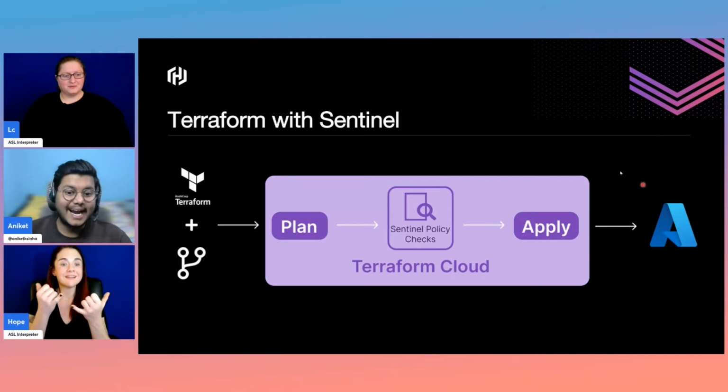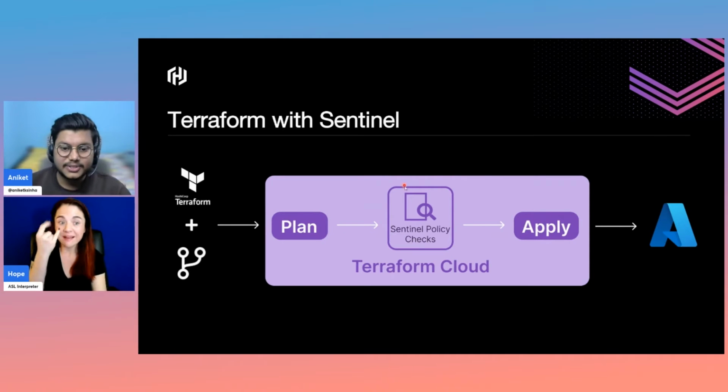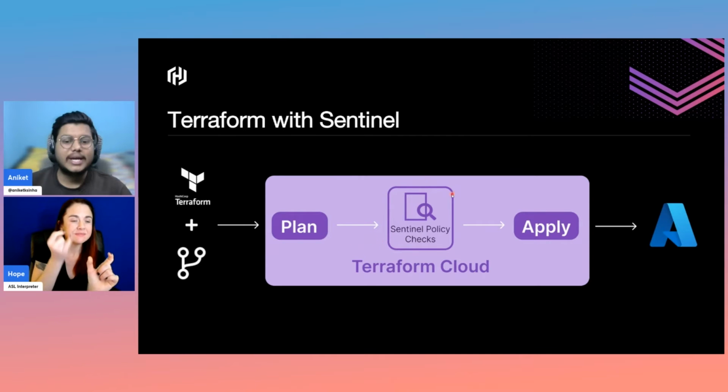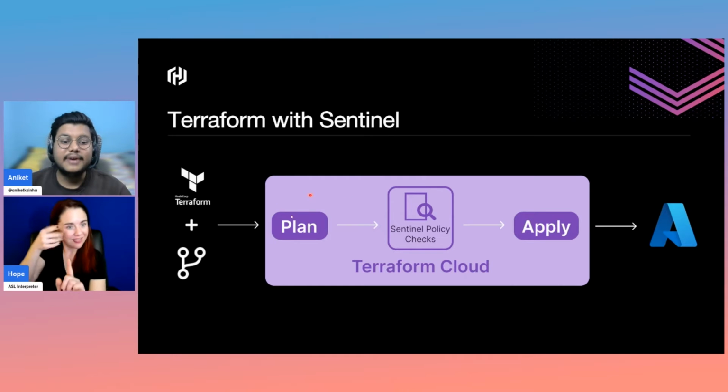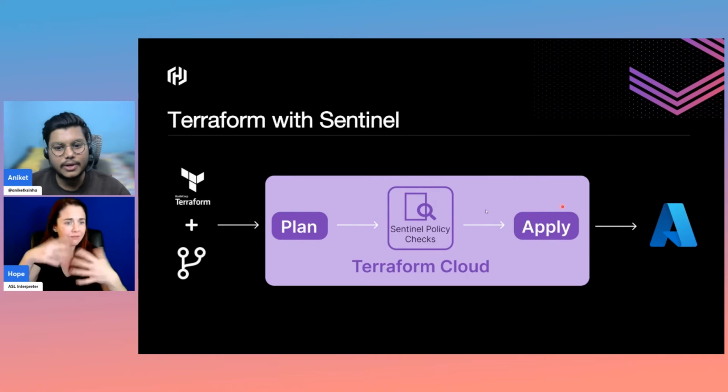But if we are adding Sentinel, you can see this is in between the plan and apply phase. So you would be running the plan, you would be seeing what changes are there, and suppose you miss something. Then the Sentinel policy is also there to check if everything that is getting implemented or deployed through this pipeline is correct or not. If it is correct, then it would give you an option to apply and move ahead, or if you have chosen auto apply, you can just go ahead.